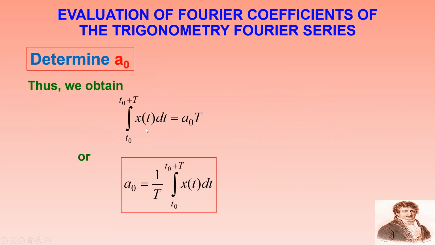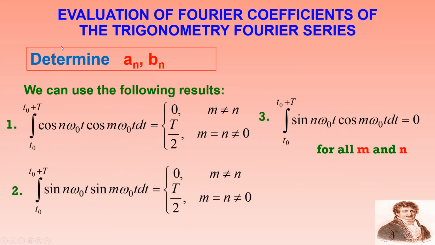Then I will get the integral from T naught to T naught plus capital T of x(t) dt equal to A naught T. From here I can calculate A naught equal to 1 over T times the integral from T naught to T naught plus capital T of x(t) dt. This A naught is also called the DC component of the signal.